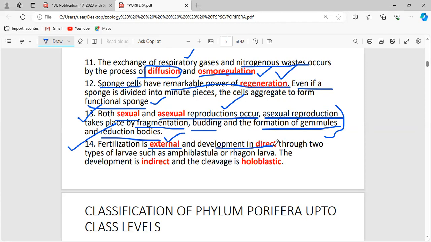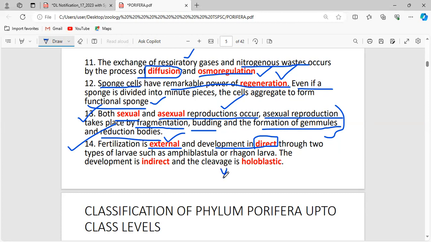Okay, and the development is direct development. There are two different types when it comes to development: direct development and indirect development. With direct development, the young ones directly give rise to adults. But in indirect development, the young ones undergo many larval stages, and the last larval stage gives rise to the adult form.